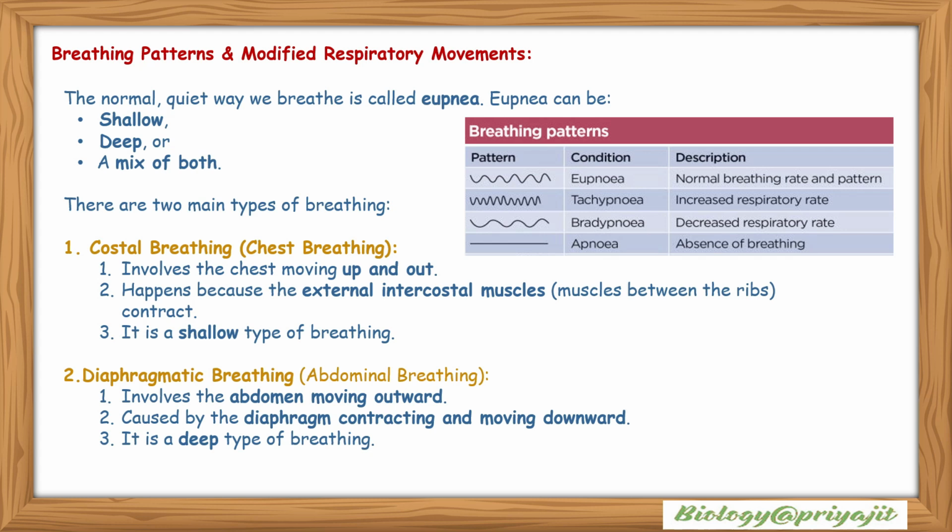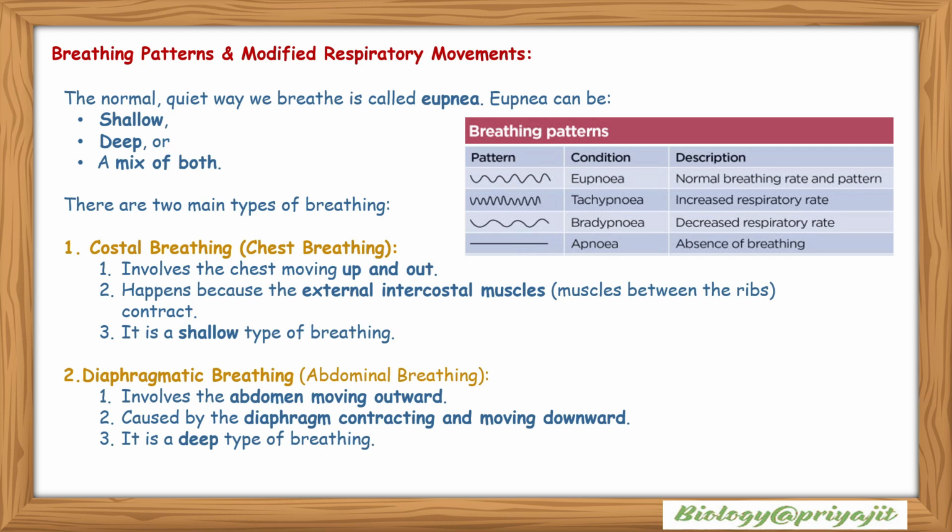Eupnea can be shallow, deep or a mix of both. Breathing patterns are of four types. Eupnea means normal breathing rate and pattern. Tachypnea is an increased respiratory rate. Bradypnea is a decreased respiratory rate. And apnea is the absence of breathing.